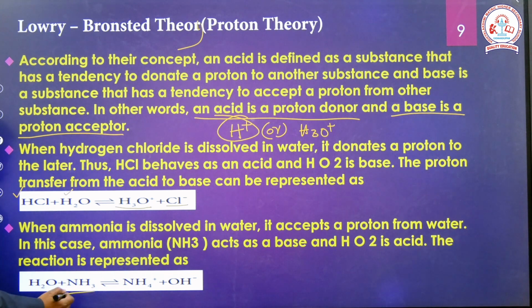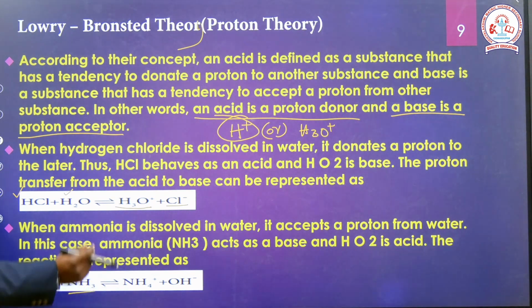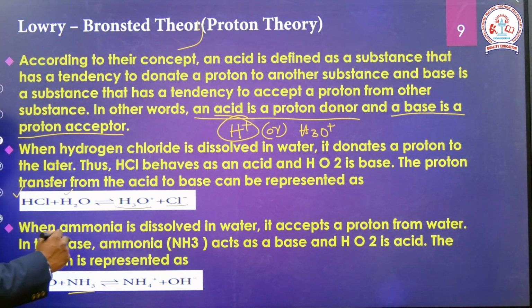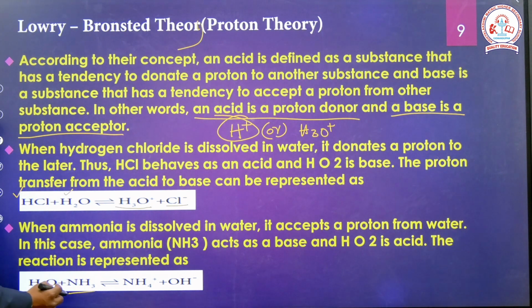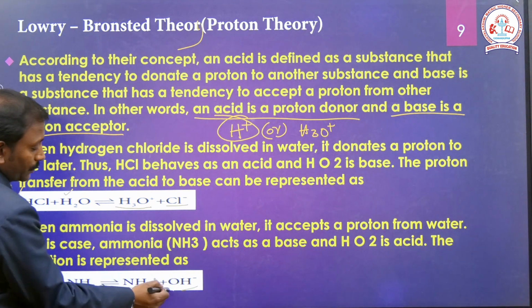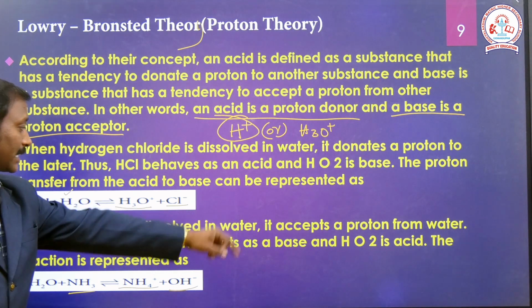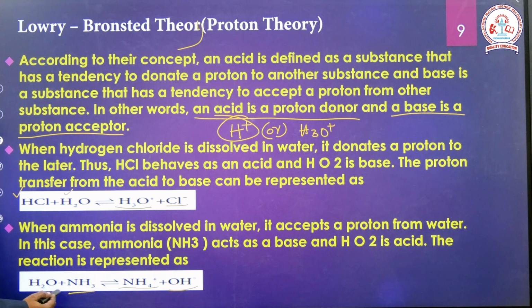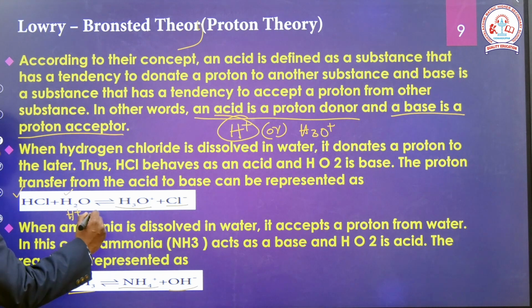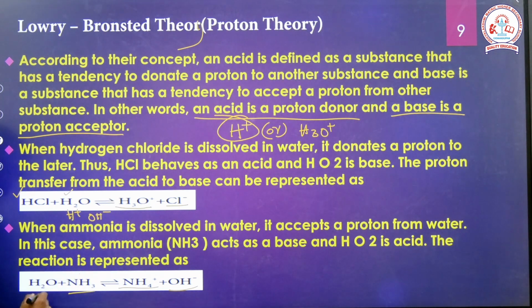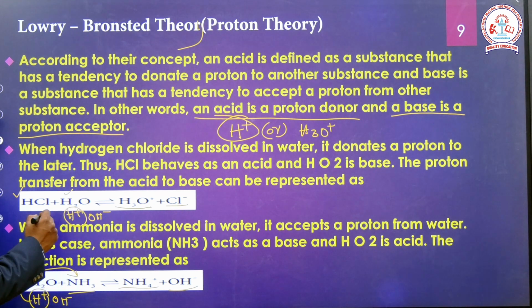In the same way, ammonia, which was not explained in the previous theory, is explained by this theory. When ammonia is dissolved in water, it produces ammonium ion and OH minus ion. Ammonia accepts a proton from water. The water molecule can dissociate into H plus and OH minus, and the H plus is a proton, so the proton is accepted by ammonia. Here the proton is donated by HCl.